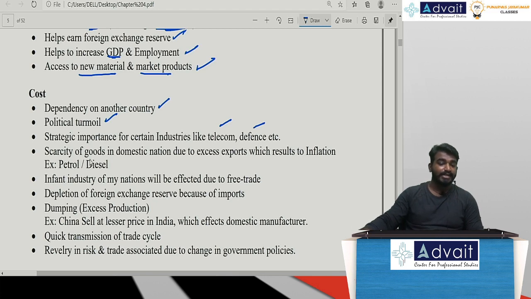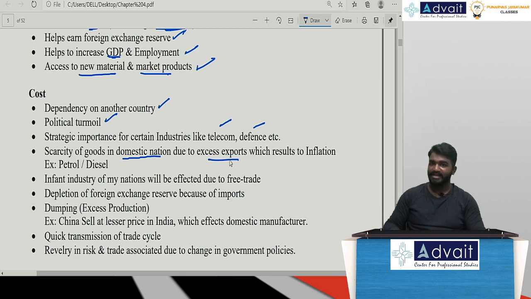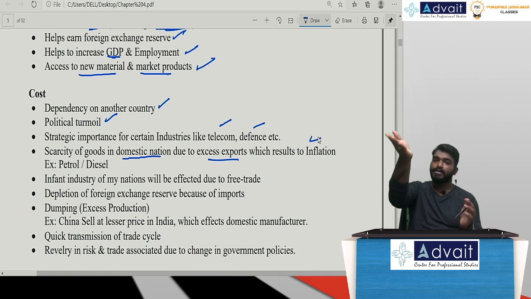Sir, scarcity of goods in the domestic nation due to excess exports. Sir, if you are concentrating only and only on export, first I should meet my domestic demand, then only I should meet it over there. But now I'm least bothered about my domestic nation. I'm only exporting more and more. It obviously creates a scarcity, which leads to inflation, because of which even the prices of essential commodities are going to increase. Might be petrol, might be diesel, might be life-saving drugs. Whenever there is inflation, all the essential commodity prices will also increase.